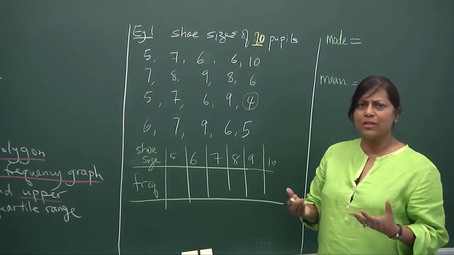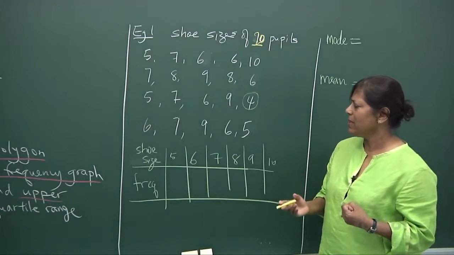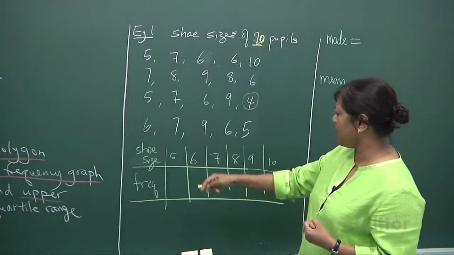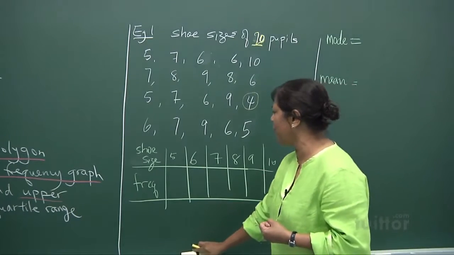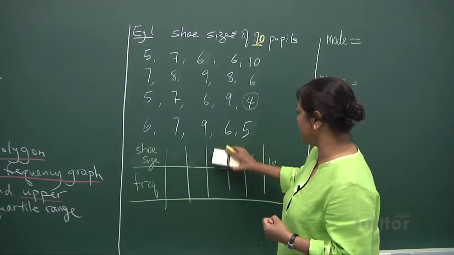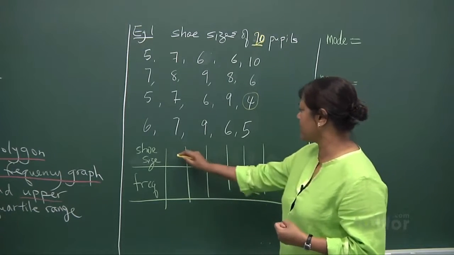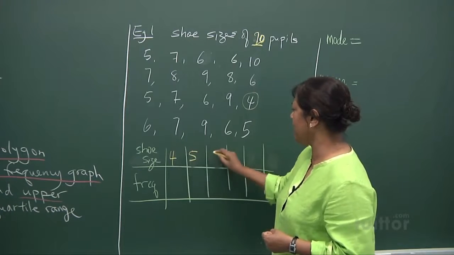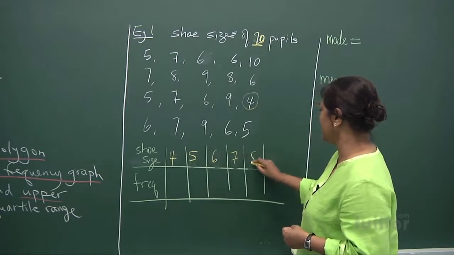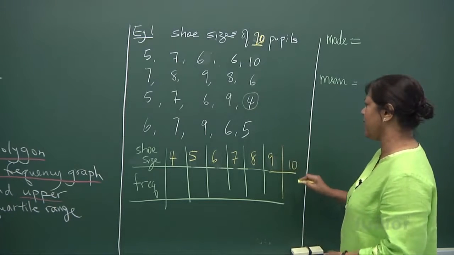Are you going to order all the same number? Let's find out. I've not included a size 4, so I'll put one more in there: size 4, 5, 6, 7, 8, 9, and 10.